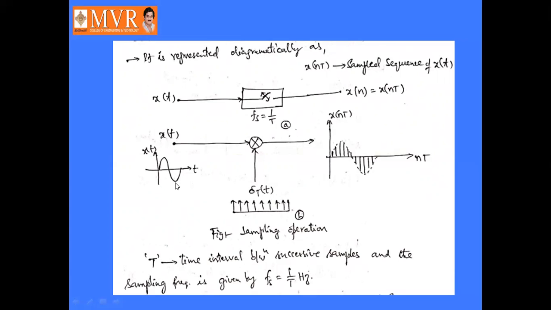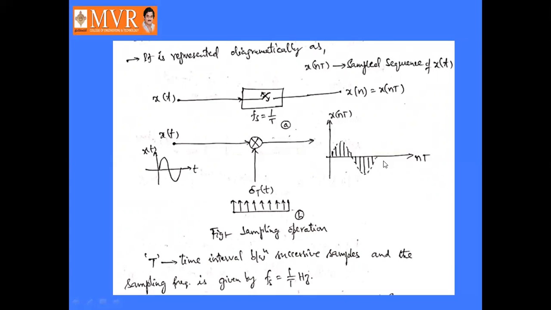So x of t is the original signal which is multiplied with the train of samples. The train of samples are here like this, with equal amplitude, say unit amplitude. This is multiplied with the given signal so that it gives x of nT, which means the sampled sequence of x of t.